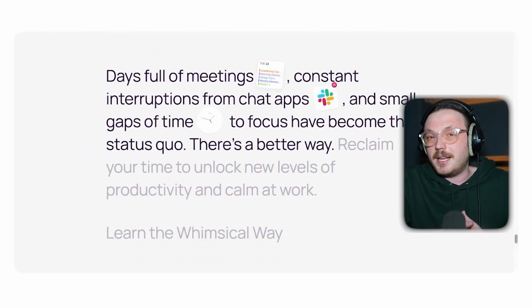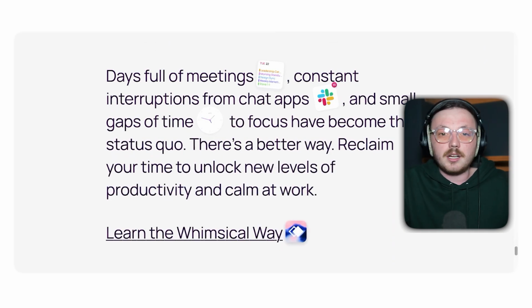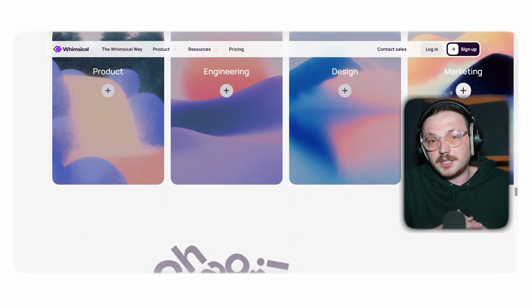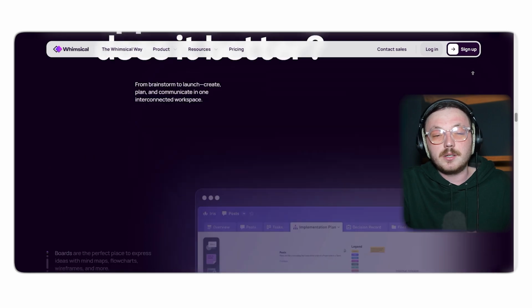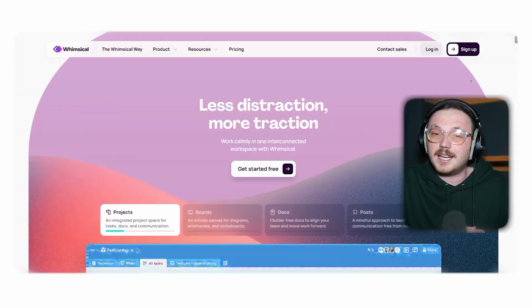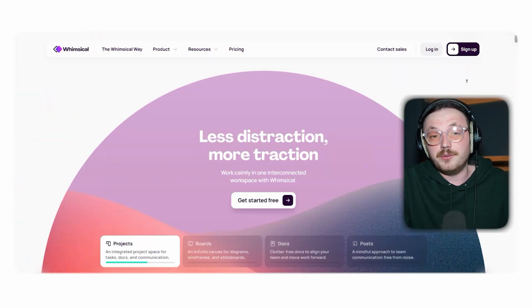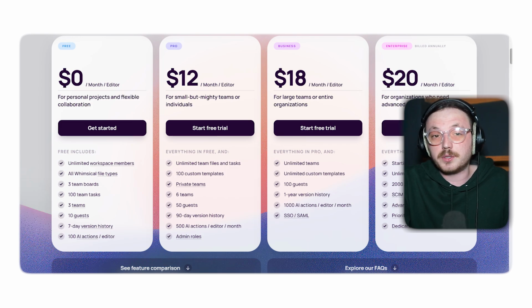Sure, it might not have as many features as some of the other tools, but that's kind of the point. Whimsical focuses on keeping things simple and fast, which is perfect for teams that just want to get things done. The pricing is great too. There's a free plan that lets you try most of what it offers before deciding if you need to upgrade. So, if you're tired of complicated tools and just want something straightforward to organize your ideas, Whimsical is definitely worth checking out.